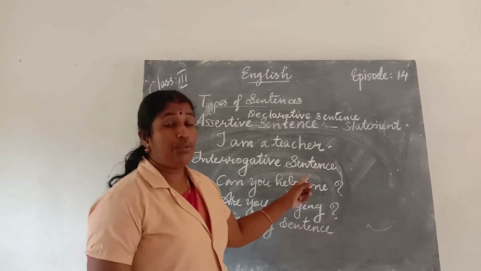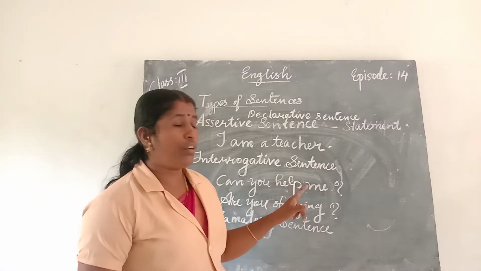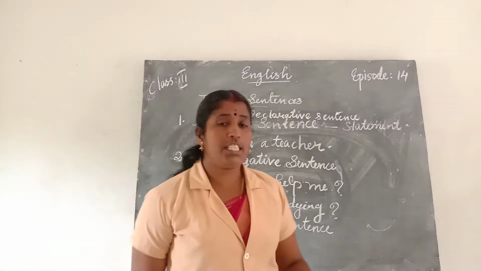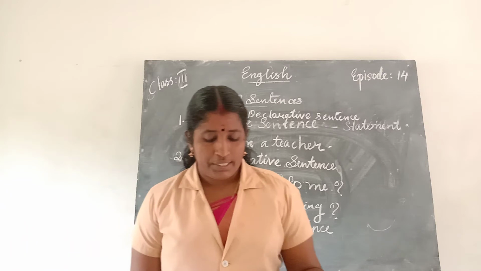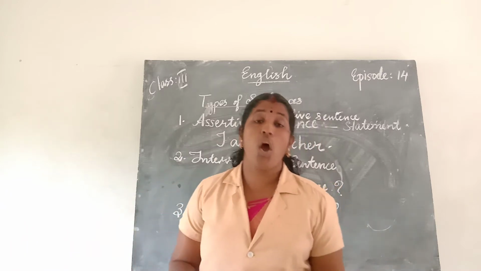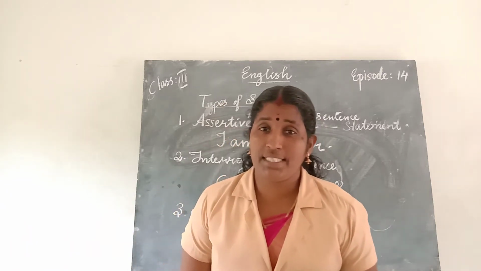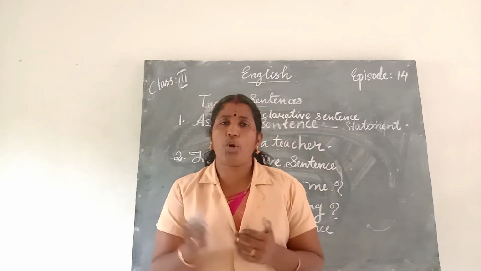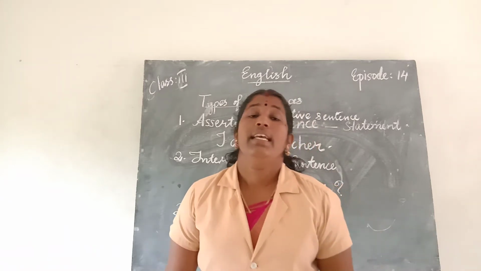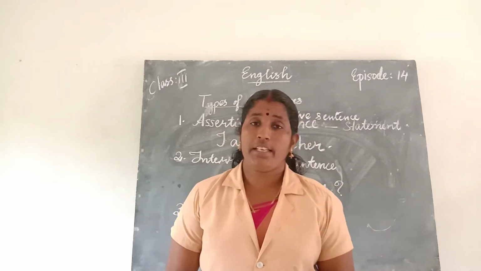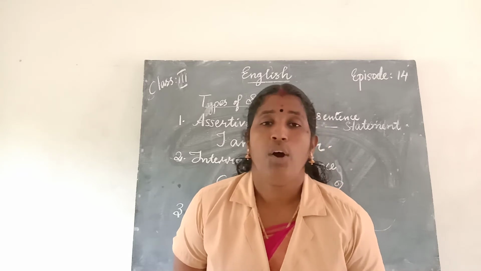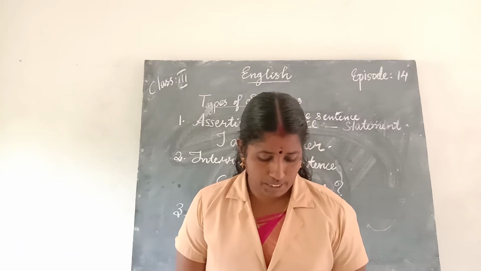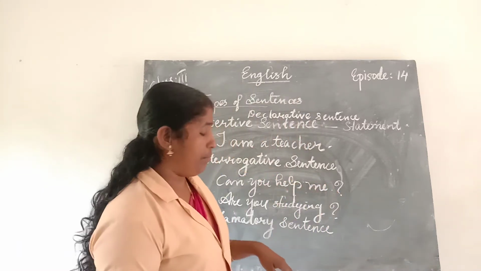An interrogative sentence is used to ask questions or request something. And an exclamatory sentence, what is its specialty? This type of sentence expresses strong feelings. Whether it is sadness or happiness, it will express a strong feeling or emotion. It ends with an exclamation mark.